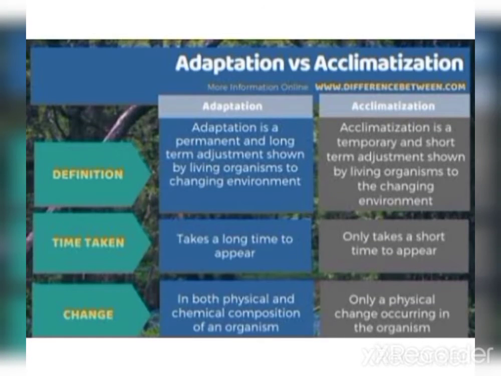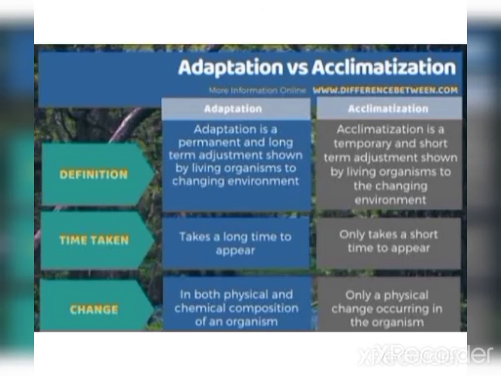Now, one last topic which I would like to cover here is adaptation versus acclimatization. Since we have gone through the whole chapter, it must be very clear in your mind that adaptation is a permanent and long term adjustment shown by living organisms to a changing environment, and the adaptation features take a long time to appear. On the other hand, acclimatization is a temporary and short term adjustment shown by a living organism to the changing environment, and it takes a short time to appear.